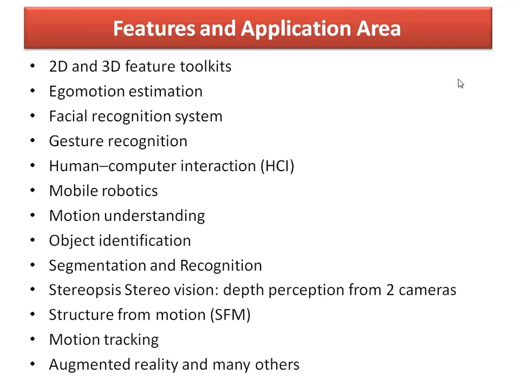Ego motion estimation, facial recognition, gesture recognition, human-computer interaction, robotic applications, multiple camera-based interaction: all these things are available in OpenCV with high performance.